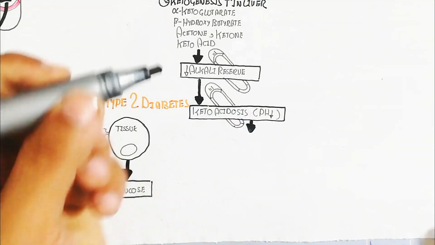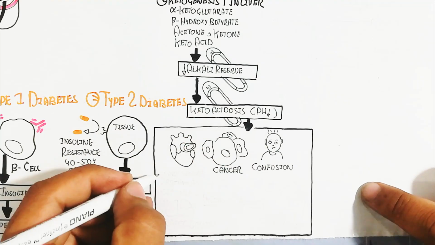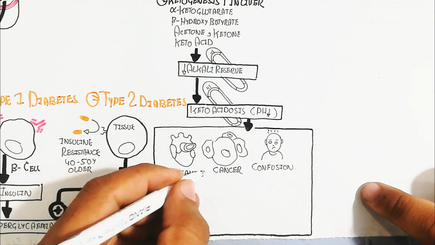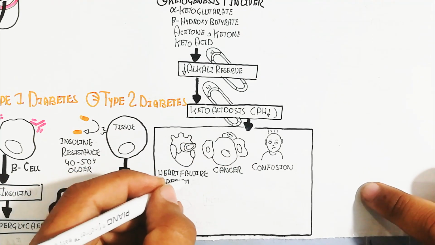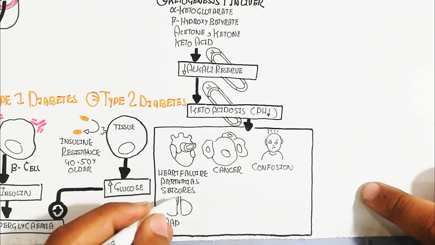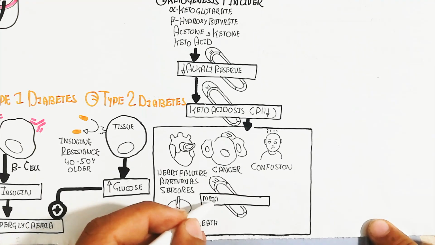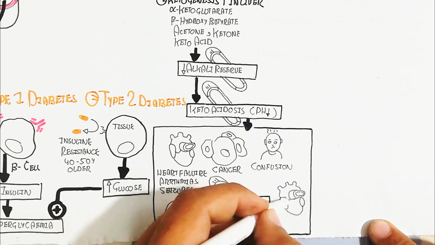In this way the pH will decrease, leading to more acidic conditions and causing many complications like heart failure, arrhythmias, seizures, cancer, confusion, rapid breathing, pulmonary disorder, metabolic acidosis, and shock, as well as death.